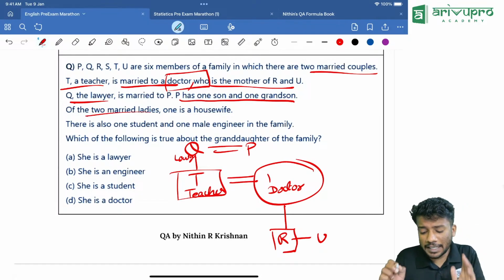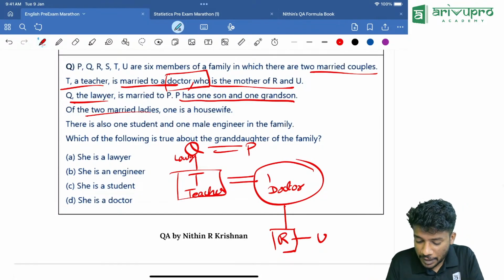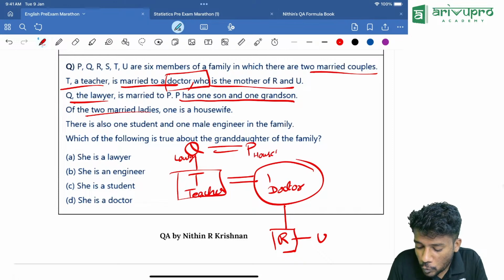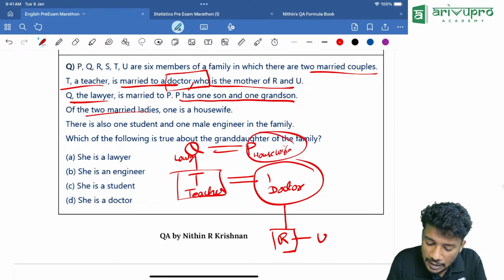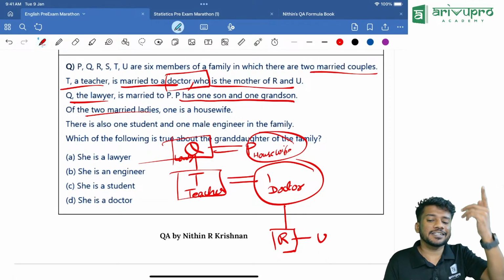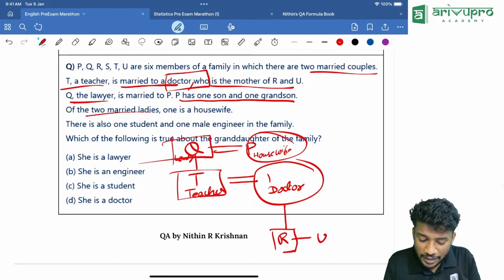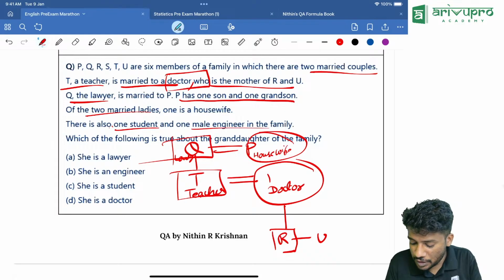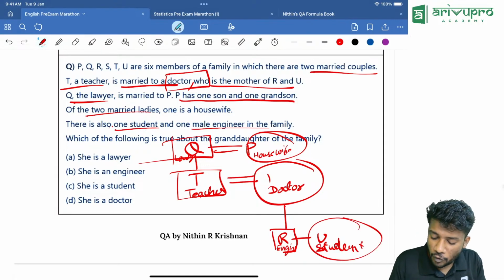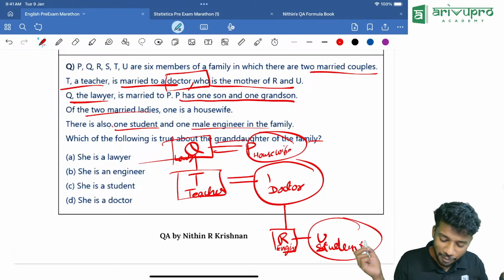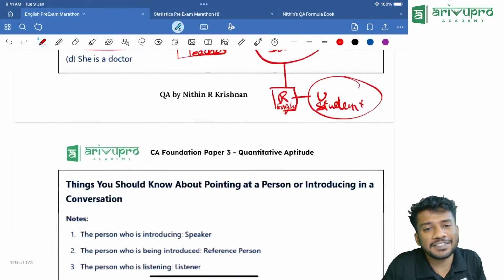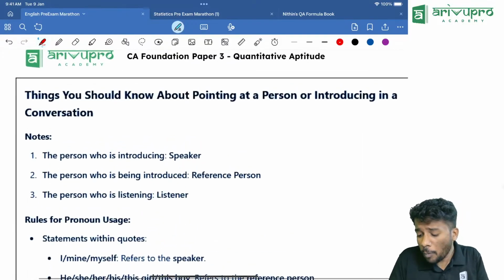Then of the 2 married couples, one is a housewife. That means teacher is there, doctor is there. Only 2 married couples are there. That means P should be the housewife, and she is a lady and Q is a man. Then there is one student and one male engineer. That means R will be engineer, U will be student, so she will be female. Which of the following is true about the granddaughter of the family? She is a student. Right answer? Yes.